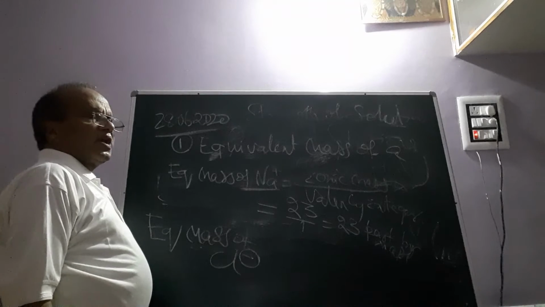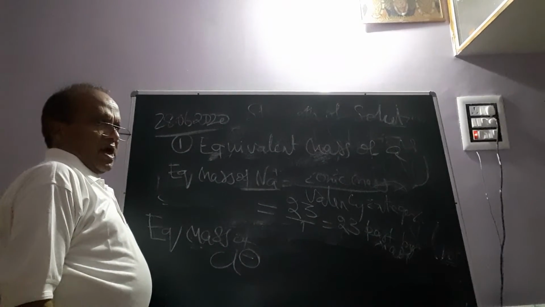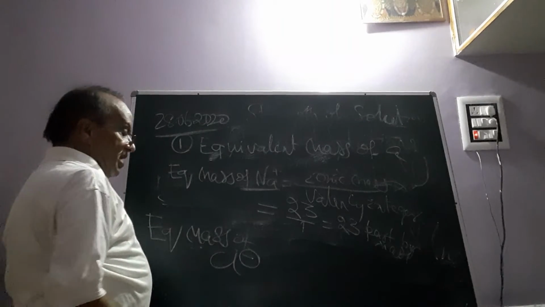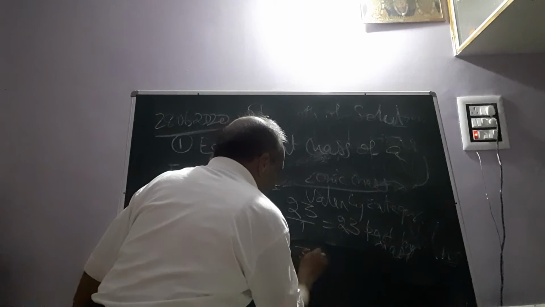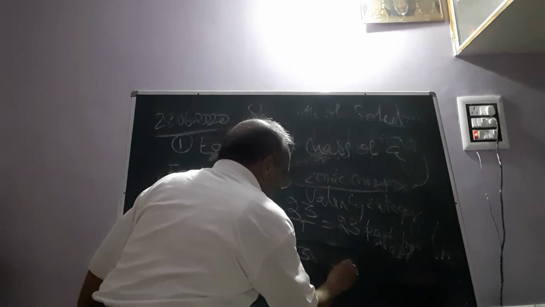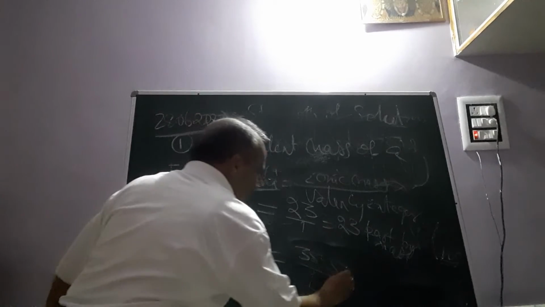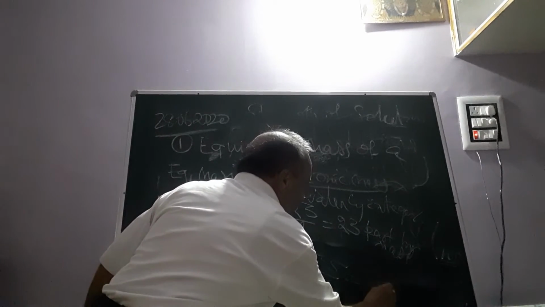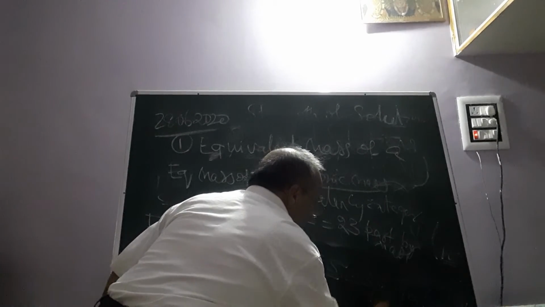So one chlorine atom means it is also a monoatomic ion, an atomic ion, so atomic mass is equal to ionic mass. So it will be what? 35.5 divided by 1 unit negative charge means 1. So it will be 35.5 parts by weight.